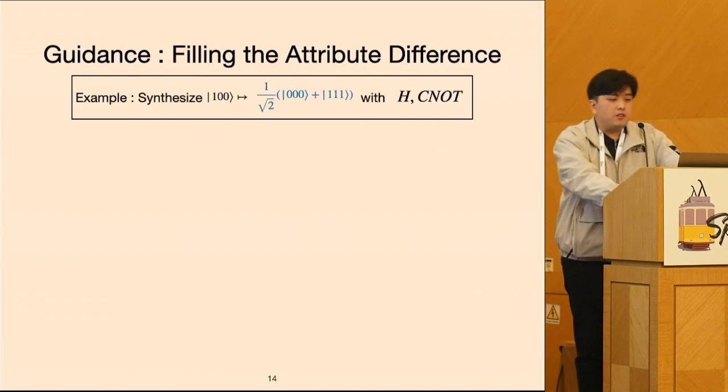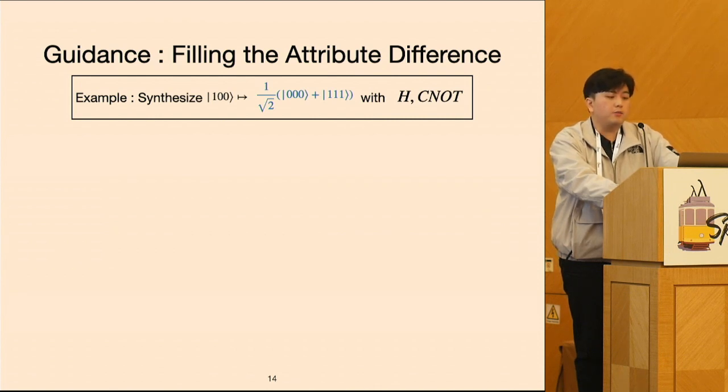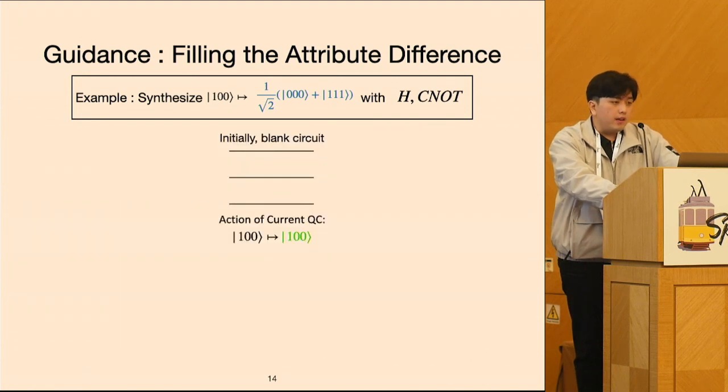We will dive into a simple working example that shows how our idea applies. Consider an example where the goal is to synthesize a circuit that maps the 1, 0, 0 cat to another state vector, where the 3, 0 cats and the 3, 1 cat are proposed. The specified component gates are H and C naught, which means that we will be appending modules composed of H and C naught. Initially, the synthesis starts off with the blank circuit, and its action is the identity function, mapping the input 100 cat to the 100 cat, the same one.